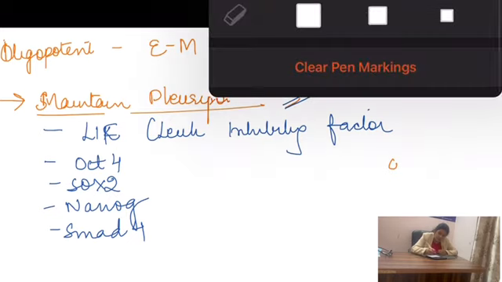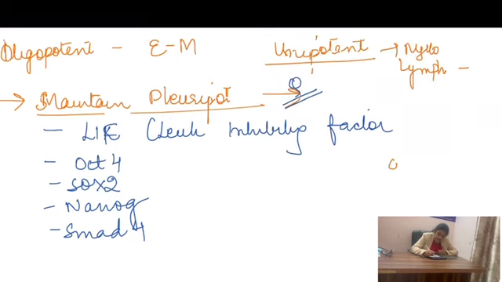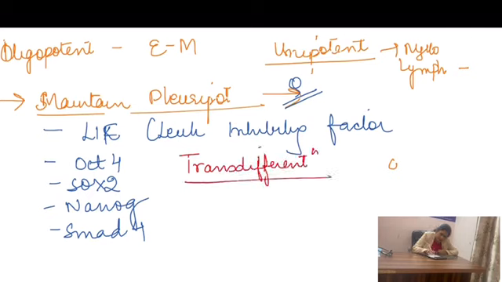Now there are two more terms which are important for you to understand. One is transdifferentiation and another is induced pluripotency.